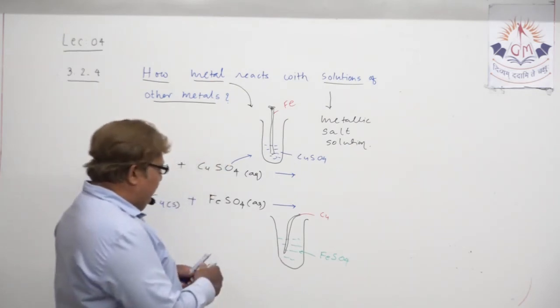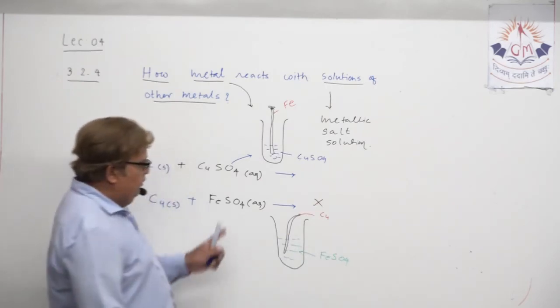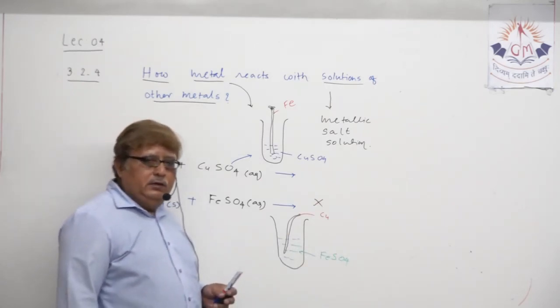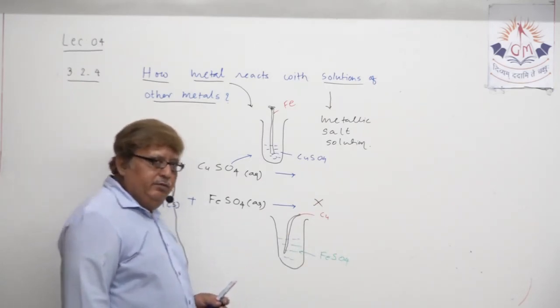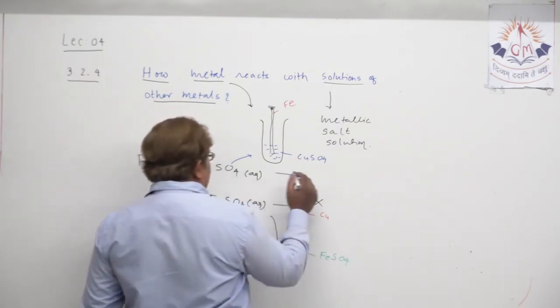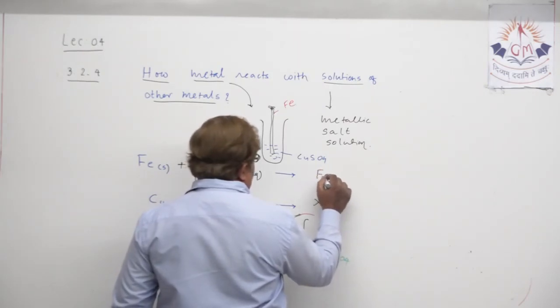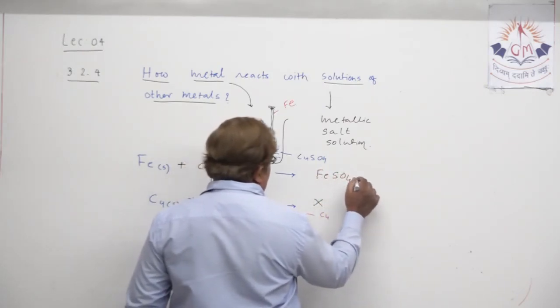Here I just cross because no chemical reaction will take place, but here iron will displace copper and form iron sulfate.